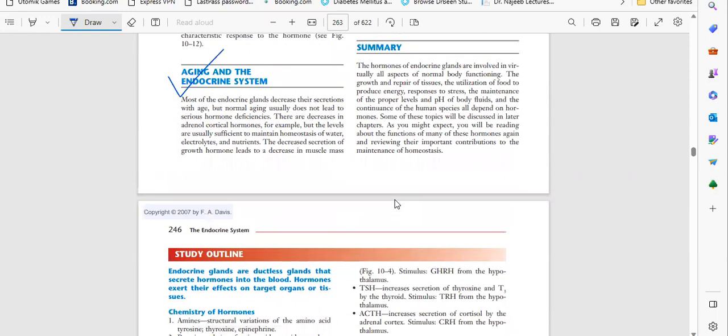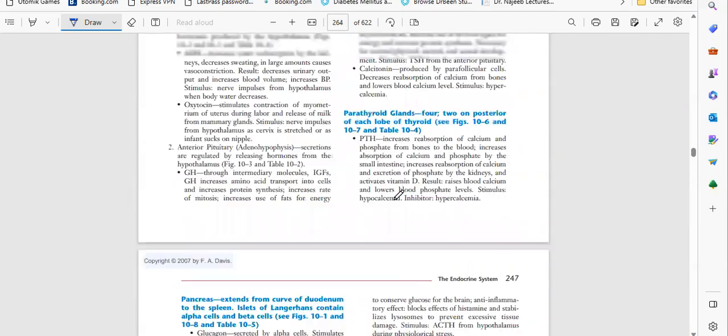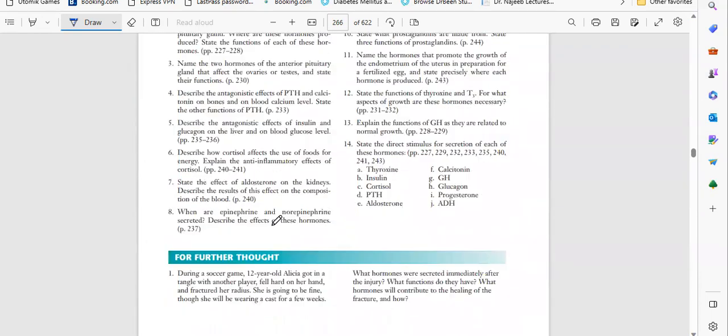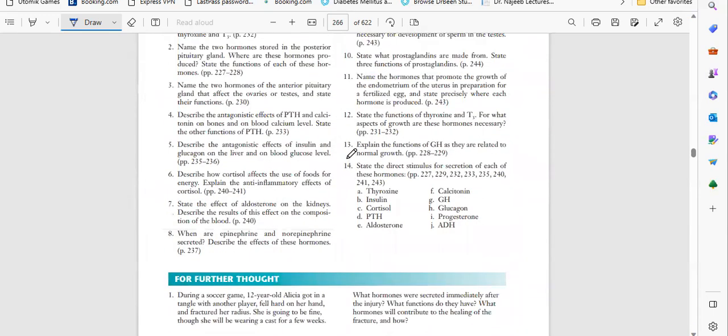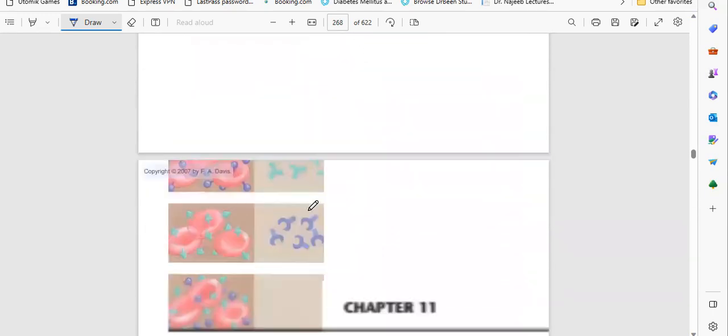So basically, hormones are very, very important. Whatever functions you have to do with the organs, you need hormonal communication with each other. Then only will the body do stabilized work, for normal physiological functioning of the body. So we need hormones. Hormones are very, very important. I think this is the summary, and you have to study it. Everyone has to answer these questions. We have 14 questions here. Everyone has to write them and send them in the group.